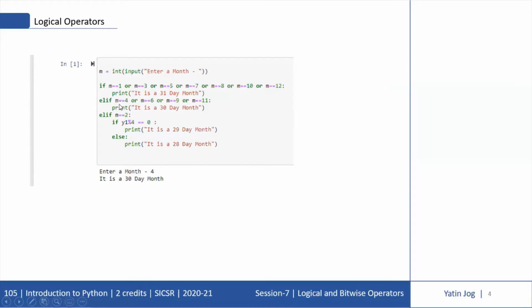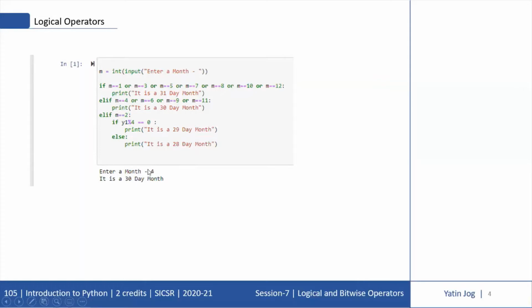Similarly, for values of M as 4, 6, 9, 11, I want to print it is a 30-day month. And in case of M is equal to 2, if it is a leap year, then it is a 29-day month. And if it is not a leap year, it is a 28-day month. Now I know that this is not the only simple logic to define the leap year. So we can replace this logic by leap year's logic. I want to just show you how to use the logical operators.